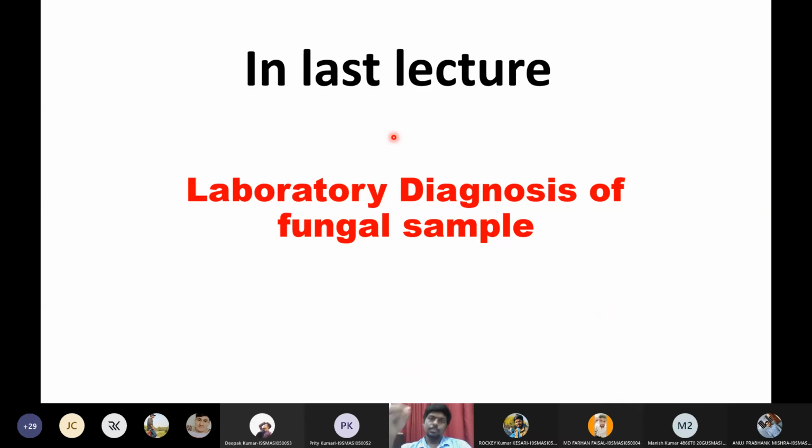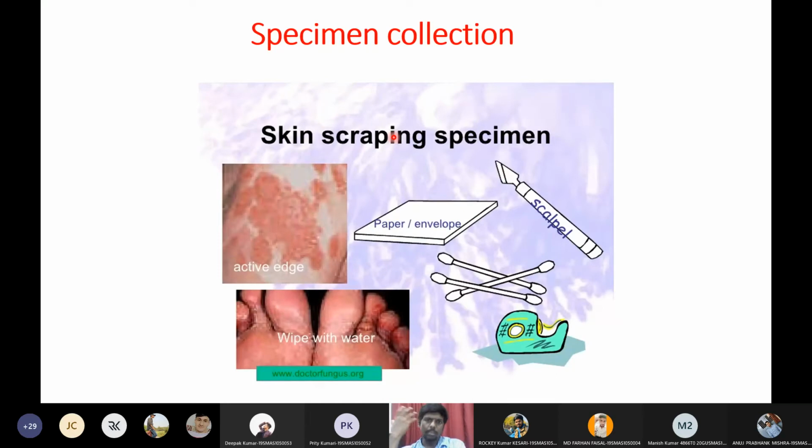First we need to collect the samples. Usually we can collect samples from skin, hair, and mucous membranes. Upon collecting these samples, we need to identify the fungus. Think practically, students: how will you detect fungus in the lab, and how will you conclude that this is a particular infection? What laboratory investigations will you do? How will you go for the detection of fungus in the patient sample?